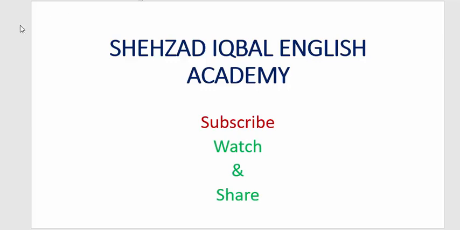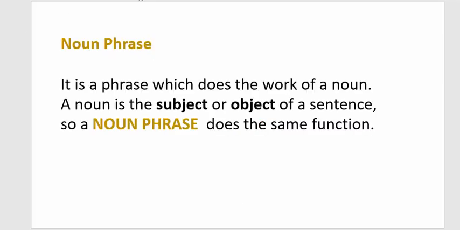Okay, what is a noun phrase? First of all, we will define it. A noun phrase is a phrase which does the work of a noun. A noun is a subject or object of a sentence. So, a noun phrase does the same function.